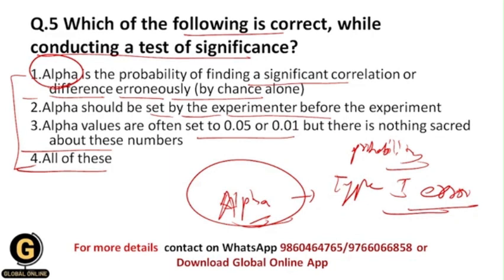Again, this statement is correct because the smaller the value of alpha, the greater is the significance of the test. I mean to say that your test results will be more significant when the alpha value is smaller. All of you getting? And that's why all of these options are correct in regard to the test of significance part.